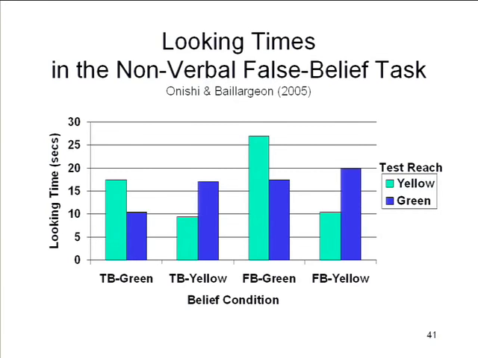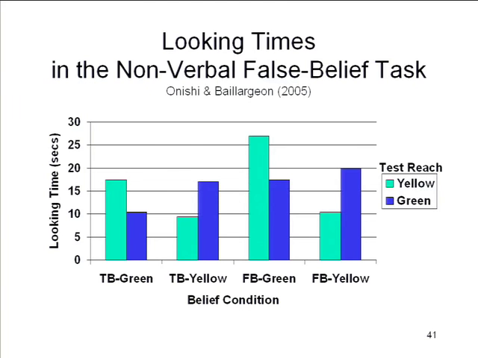In each of these instances, the infant behaves as if it is surprised, puzzled, looking longer, trying to figure out, wondering why, when the actor engages in something that is inconsistent with what the infant would ordinarily believe is the actor's own beliefs. On these kinds of grounds, then, it appears as if even infants, 15 months old, have something like a theory of the mind, an ability to make inferences about what some other individual thinks and feels and believes and so on. Although they may not be able to express this verbally, they may not be able to handle it when we're dealing with the puppet and the box and the ball and the oatmeal box.